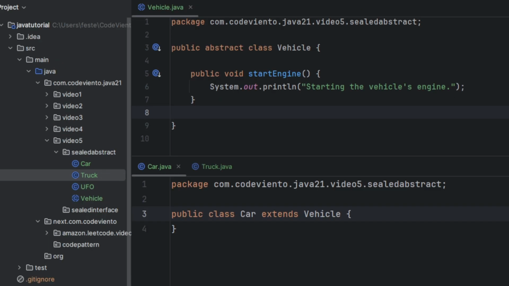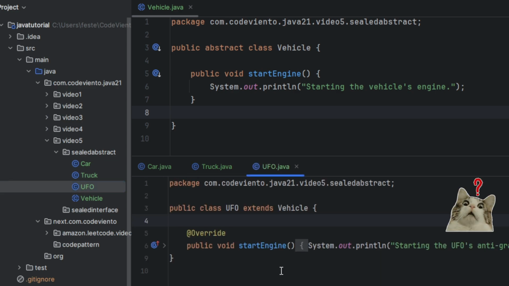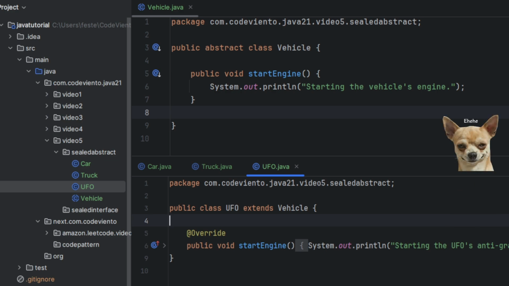Let's say you have designed a vehicle class. Your goal is clear. You want to create well-known vehicle types like car and truck. But then another developer on the project comes along and extends your class with something you never expected. It's not officially a vehicle in your system. This makes your code harder to maintain and completely breaks your design expectations. Now let's seal your vehicle class and take back control.